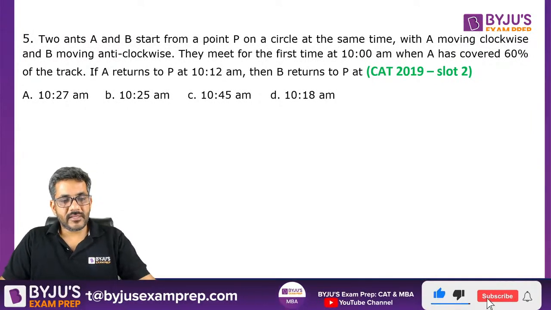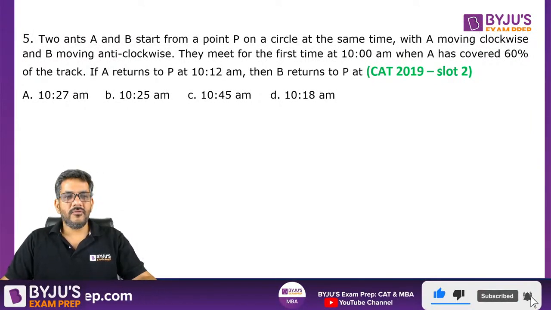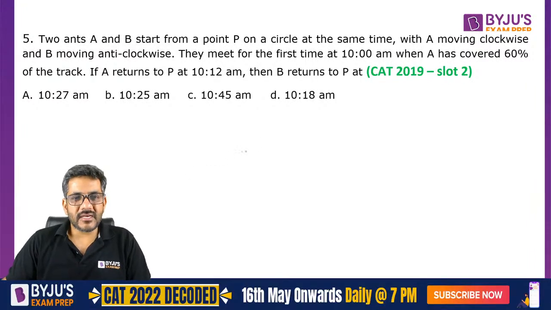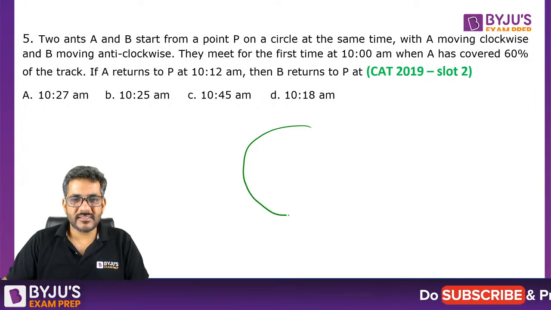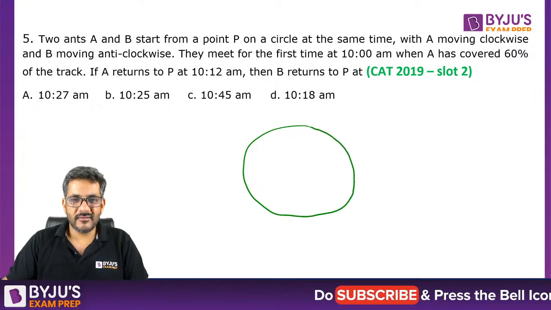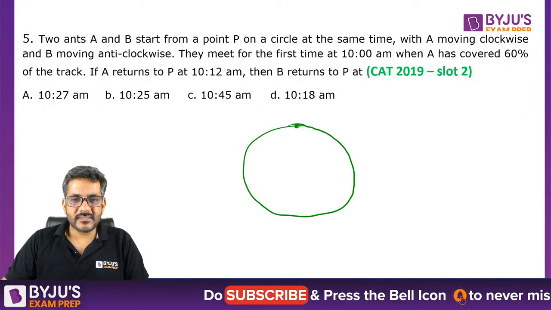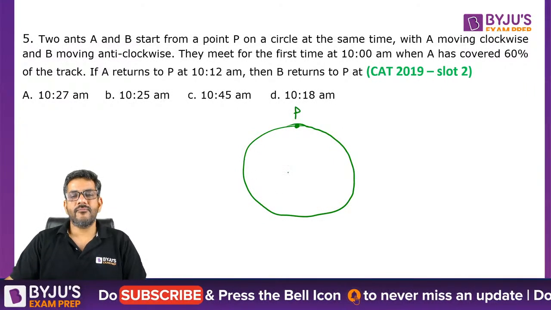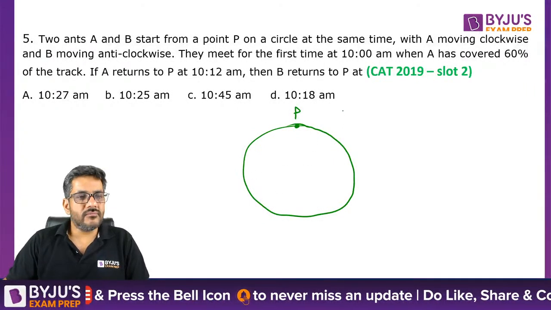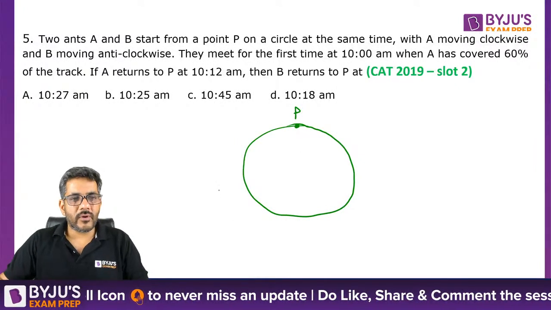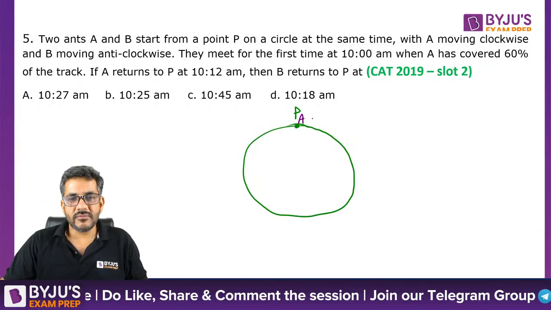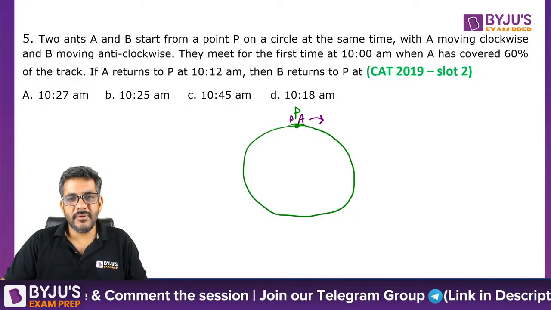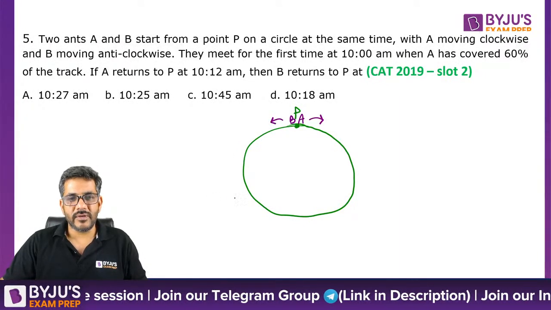Okay, everyone, I think we can start doing this question as well now. Two ends A and B start from a point P on a circle at the same time. So let us say this is the circle. Okay, so this is point P. So two point ends start from point P. With A moving clockwise and B moving anti-clockwise. So ठीक है जी. So A is moving clockwise and B is moving anti-clockwise.